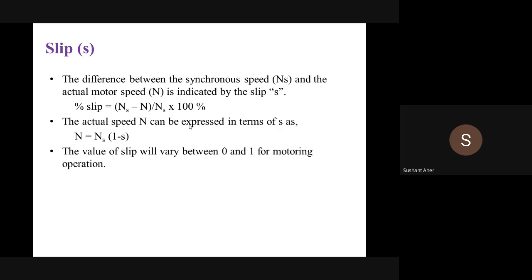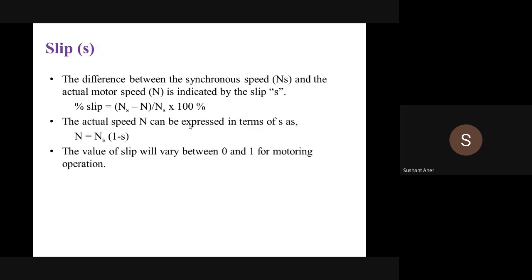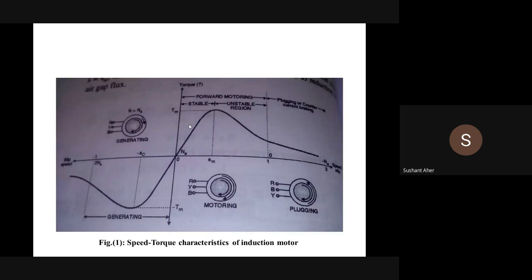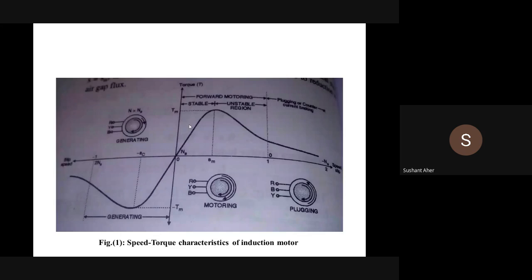Based on the value of the slip, we have classified our induction motor characteristics into three regions: forward motoring, plugging, and regeneration, which we can also call regenerative braking. Here are the torque speed characteristics of a three-phase induction motor.